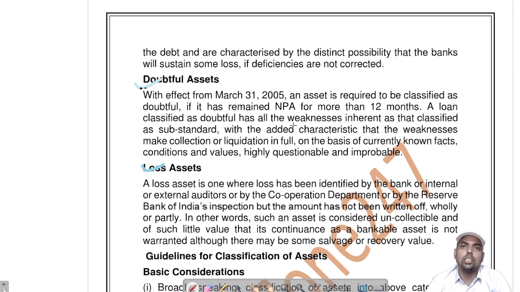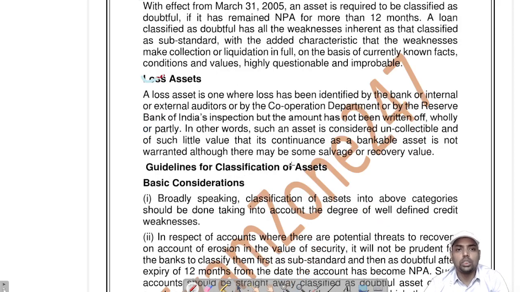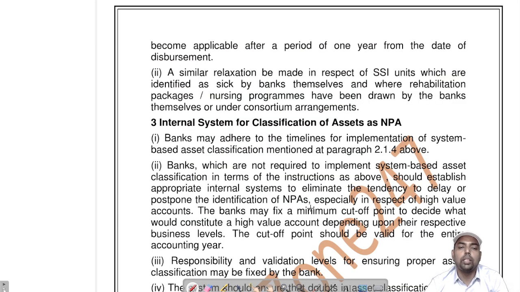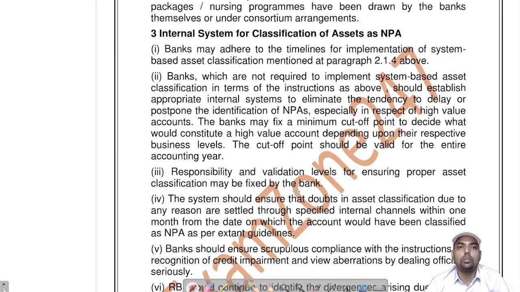If the bank considers that the security value is less than 10% of the exposure, or any fraudulent activity is there and the bank won't be able to recover this money, it will be declared as a loss asset. If there is a fraud and it is unable to recover, this is also a loss asset. Sometimes it is declared during the audit. The auditor suggests the bank to declare it as loss.